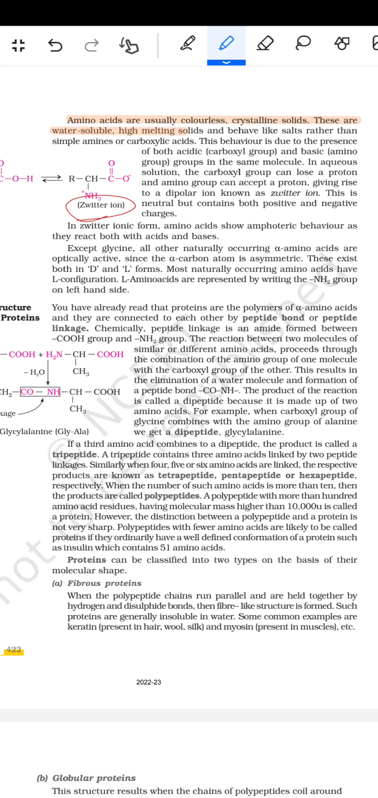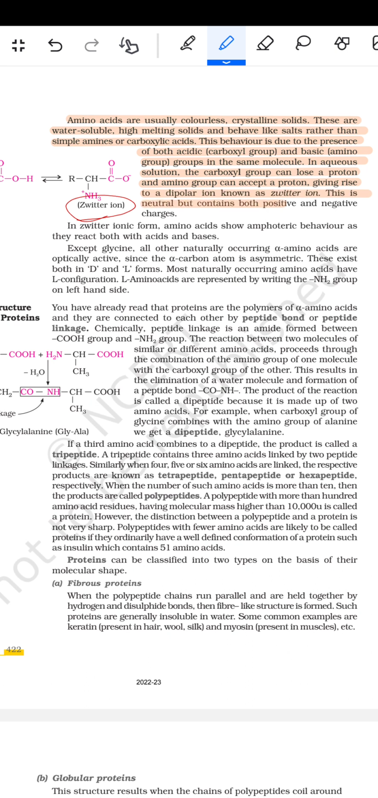Amino acids are usually colorless crystalline solids. These are water soluble, high melting solids and behave like salts rather than simple amines or carboxylic acids. This behavior is due to the presence of both acidic carboxyl and basic amino groups in the same molecule. In aqueous solution, the carboxyl group can lose a proton and the amino group can accept a proton, giving rise to a dipolar ion known as the Zwitter ion.